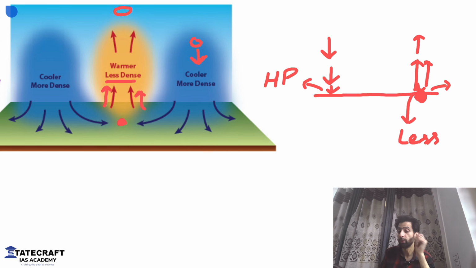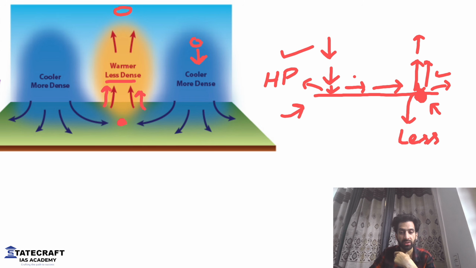Now, I told you about pressure gradient force. What did I tell you? Pressure gradient force is something that exists between a high pressure area and a low pressure area. We have a high pressure area here and a low pressure area here. So the wind will start to blow from this place towards this region. Why? Because a high pressure condition is created here and a low pressure condition there, and the winds will start to blow towards this region. Clear? Are you getting what I'm saying?